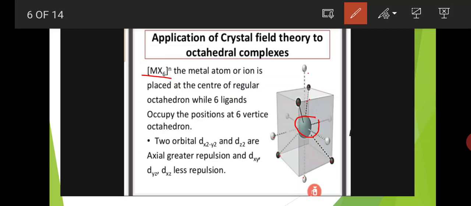So the d orbitals present on the axes, dx2-y2 and dz2, undergo high electronic repulsions and get into a high energy level. And the d orbitals present between the axes undergo less electronic repulsions and enter a low energy level.